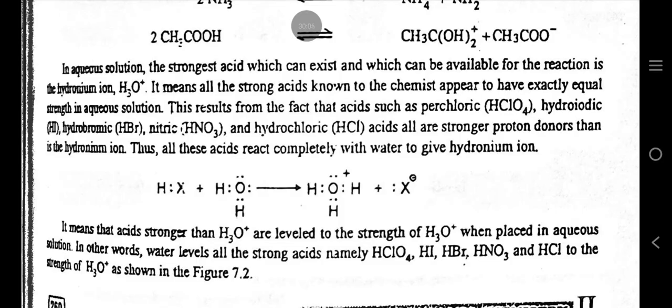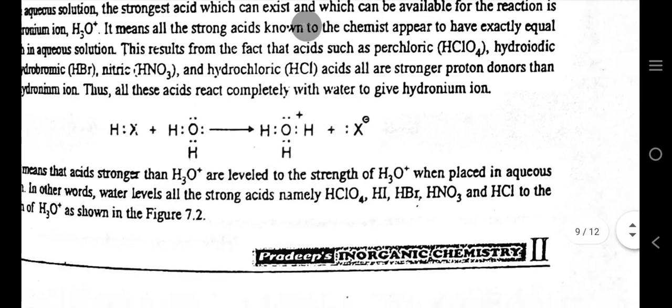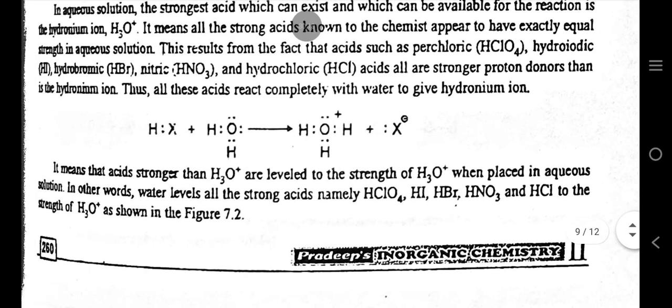This results from the fact that acids such as perchloric, hydroiodic, hydrobromic, and hydrochloric acids all are stronger proton donors than is the hydronium ion. Thus, all these acids react completely with water to give hydronium ion. It means that acids stronger than H3O+ are leveled to the strength of H3O+ when placed in aqueous